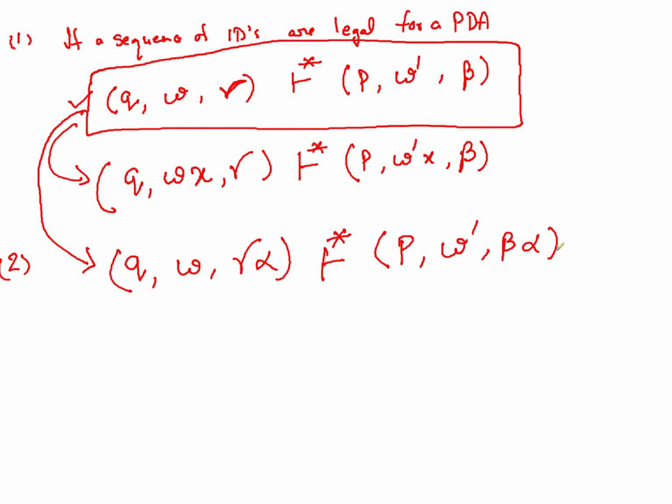So these two properties are very simple. Why? Because if you haven't read the input X, you haven't touched it, your W becomes W dash, so whatever X is afterwards you don't care, still you will reach the same state, the same stack changes will happen and everything will remain the same. So this is very trivial to prove. In the other case, on the stack you had gamma and that gamma is becoming beta, so whatever is at the bottom of gamma you haven't seen, so it remains intact without any problem.